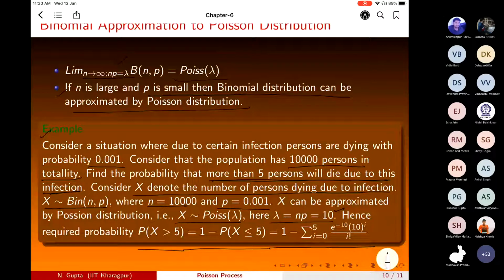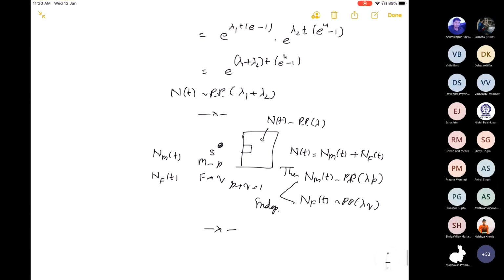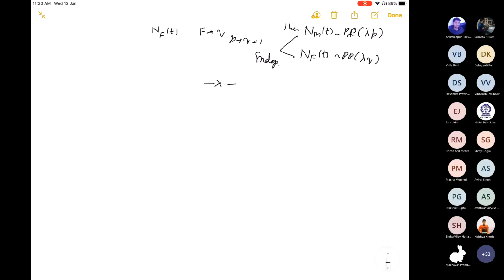So any question till now? Sir, yes. How did we get that approximation from binomial to Poisson? So that is basically a proof.